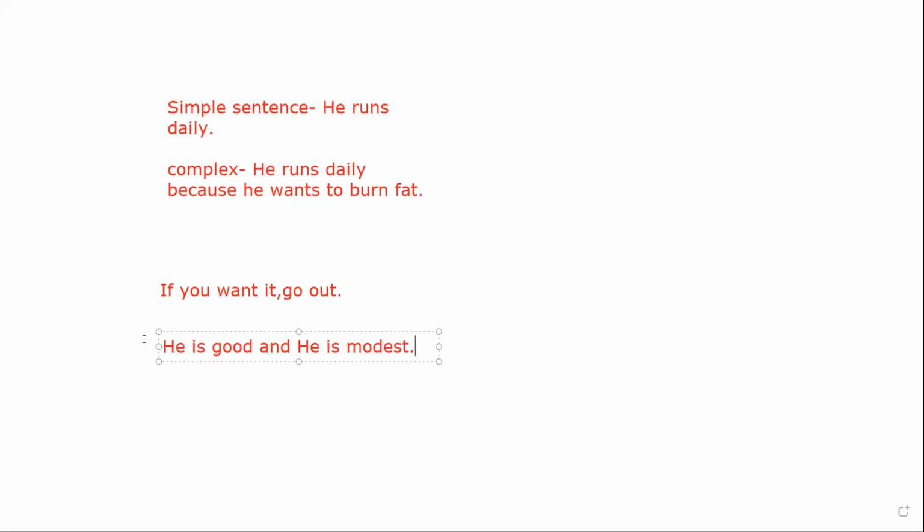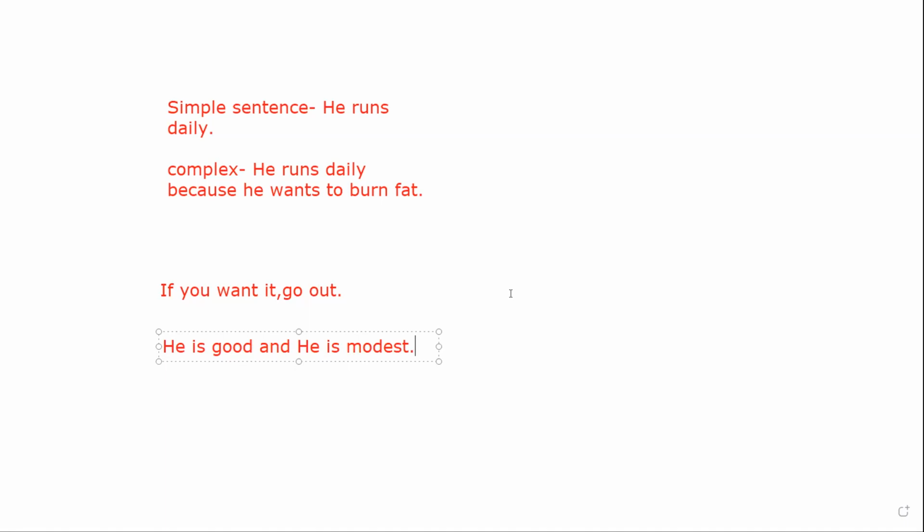He is good and he is modest. So there you can see two different sentences. These are joined by the word and. This is called a compound sentence. So if I ask you what are the types of sentence, you may tell me: he is good and he is modest. This is telling some kind of declaration. So this is a declarative sentence.